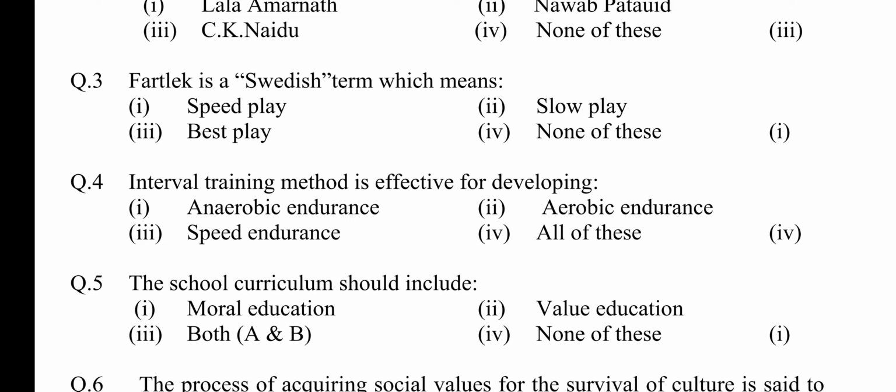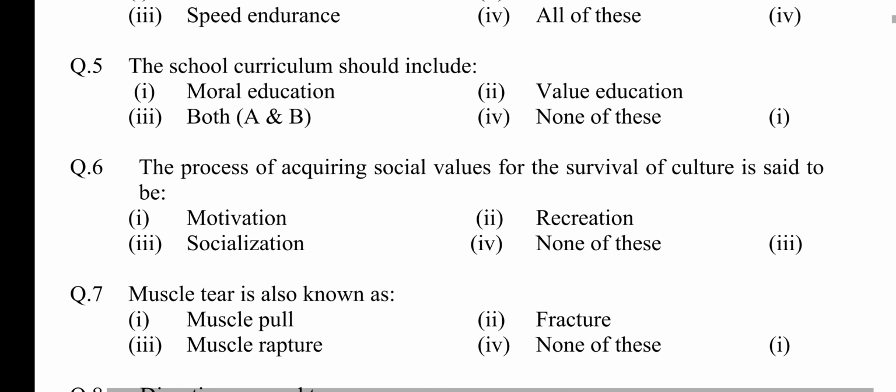Question number 5. The school curriculum should include option first moral education, second value education, third both A and B, fourth none of these. Answer is option first moral education. Question number 6.